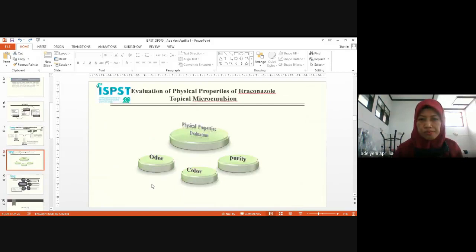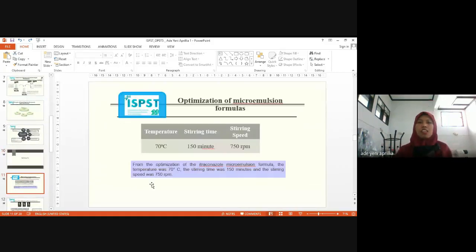This procedure's result, from the optimization of the itraconazole microemulsion formula, the temperature was 70 degrees Celsius, the stirring time was 150 minutes, and the stirring speed was 7,050 rpm.